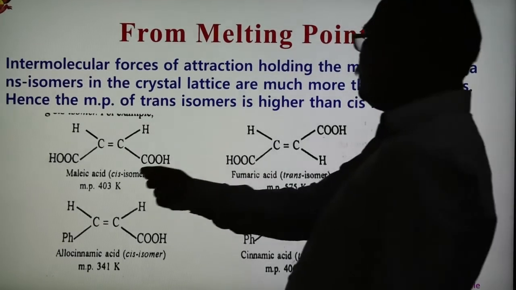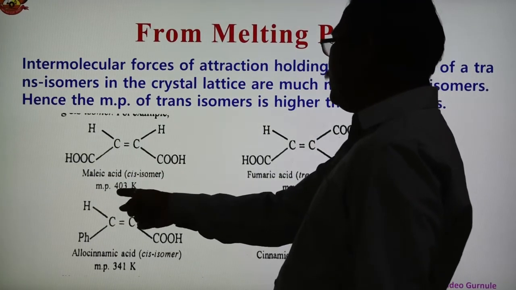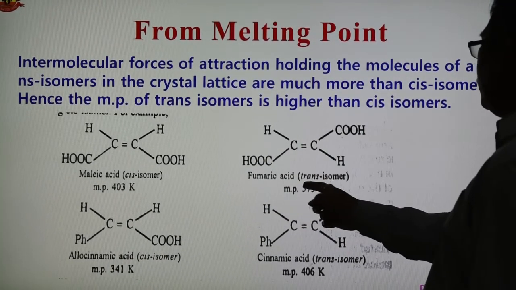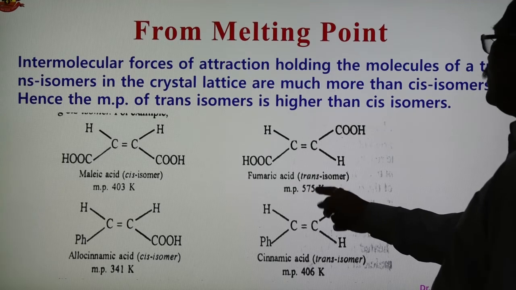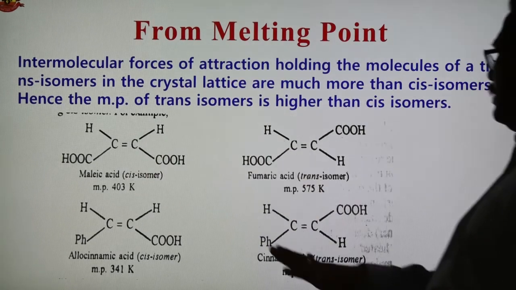Here are the examples. This is maleic acid, the cis form, with a melting point of 403. This is fumaric acid, the trans isomer, and its melting point is more. So trans has a greater melting point and cis has a lower melting point.